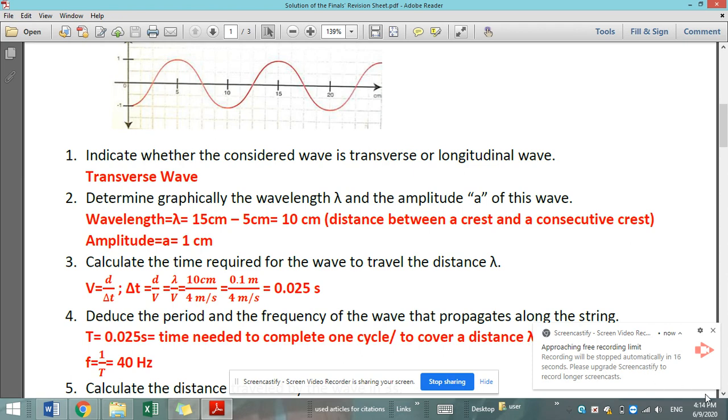Now part 3, calculate the time required for the wave to travel the distance lambda. Most of you maybe thought of simply saying to travel distance lambda means to cover one cycle and it's the period, but in this way we want it indirectly.